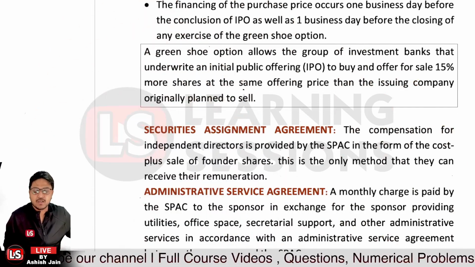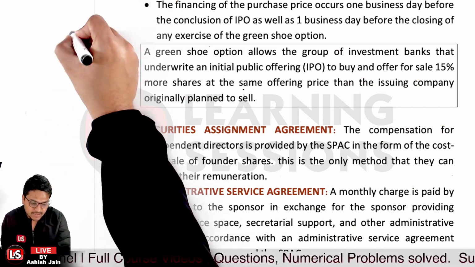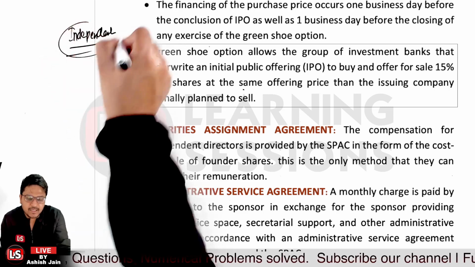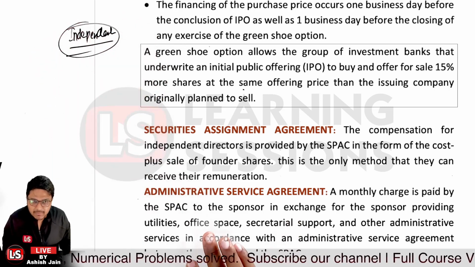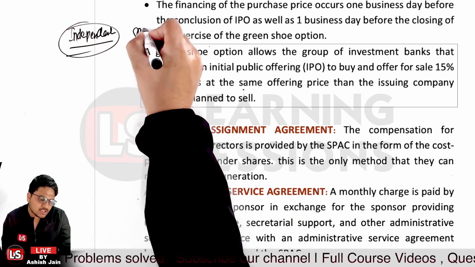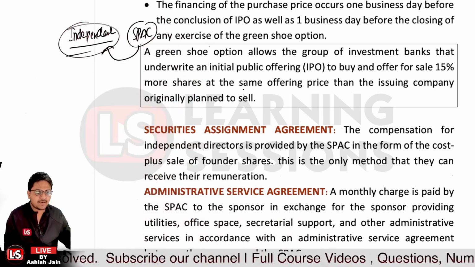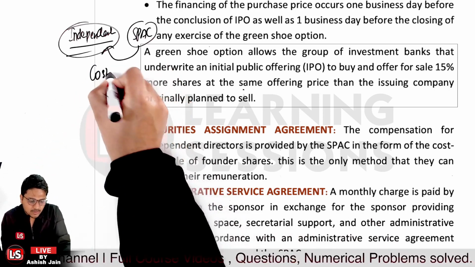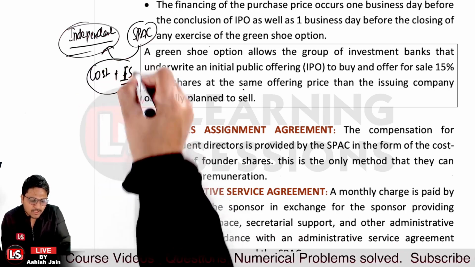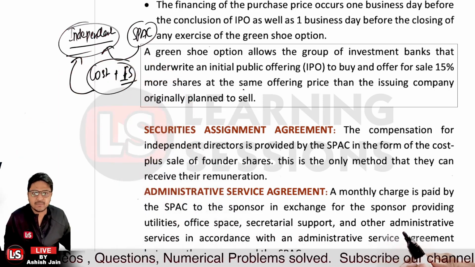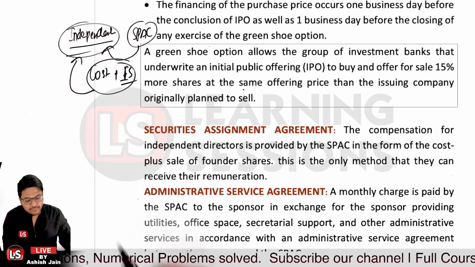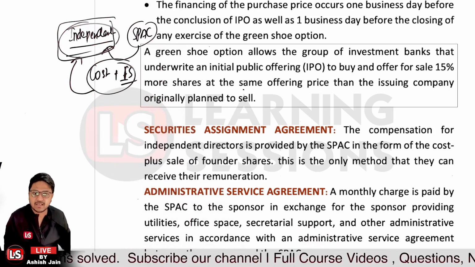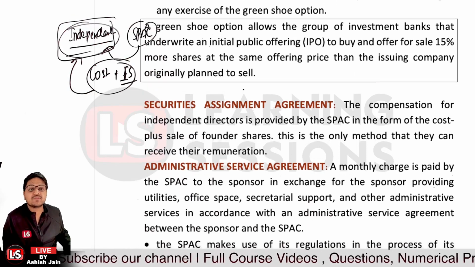Now, compensation for the independent directors. Let's say there are independent directors. The compensation to the independent directors is provided by the SPAC in the form of cost plus sale of founder shares. Whatever the cost plus founder shares, they will be offered and paid to the independent directors, and this is the only method by which the independent directors can receive their remuneration. Okay, so that's related to the securities assignment agreement, and after that it's related to the administrative service agreement.